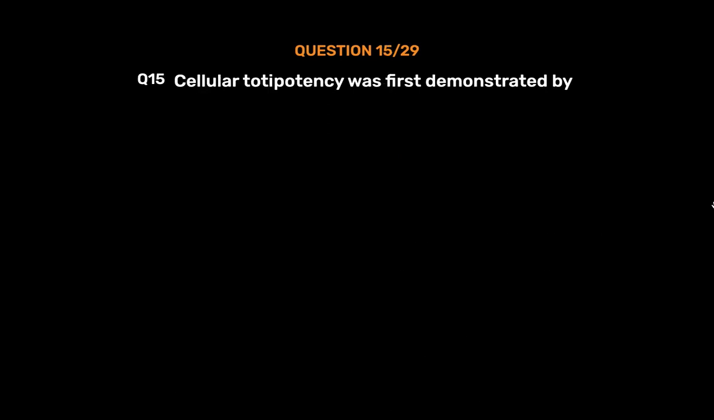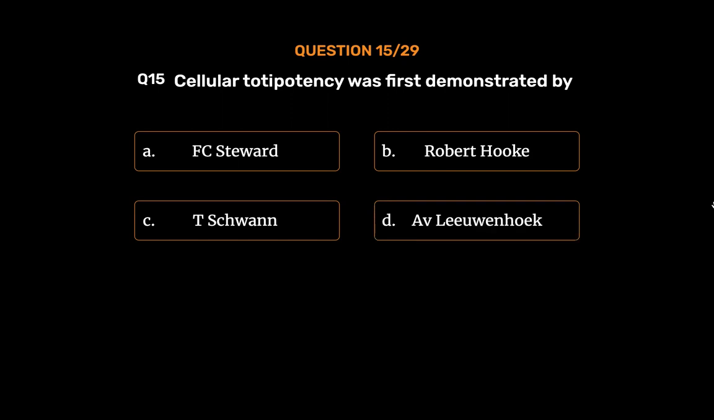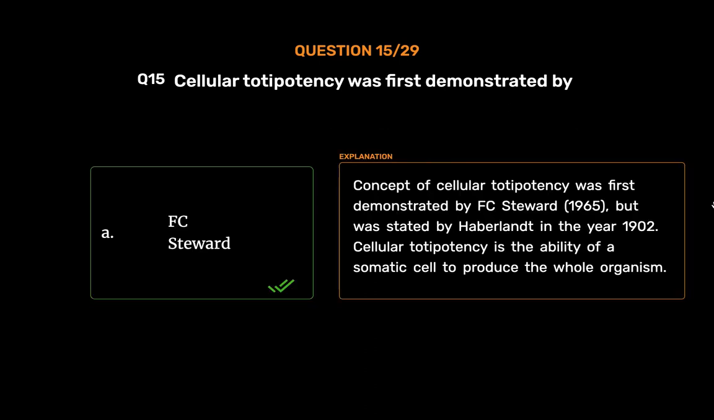Question number 15. Cellular totipotency was first demonstrated by option A. F.C. Steward. Option B. Robert Hooke. Option C. T. Schwann. Option D. Antonie van Leeuwenhoek. The correct answer is option A. F.C. Steward. Concept of cellular totipotency was first demonstrated by F.C. Steward, 1965, but was stated by Haberlandt in the year 1902. Cellular totipotency is the ability of a somatic cell to produce the whole organism.